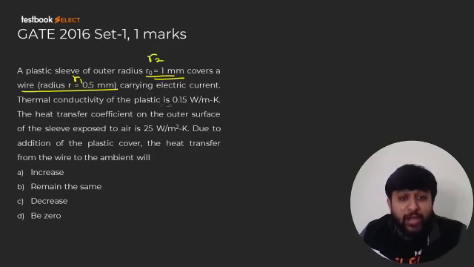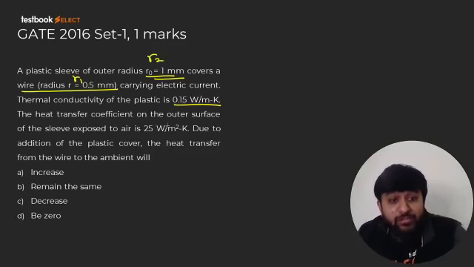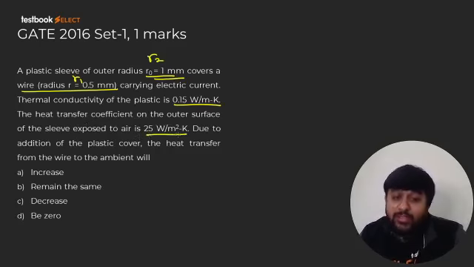The thermal conductivity of the plastic insulation is 0.15 watt per meter Kelvin, and the heat transfer coefficient on the outer surface of the sleeve exposed to the air is given. So K is given, H is given. Due to addition of further plastic cover, what will happen to the heat transfer from the wire to the ambient?